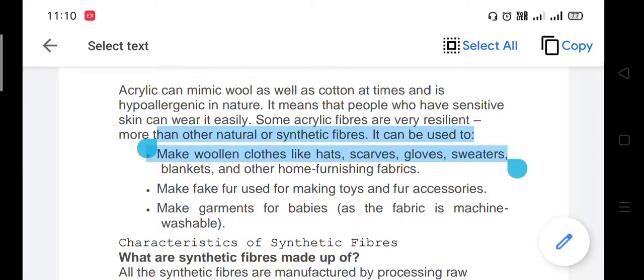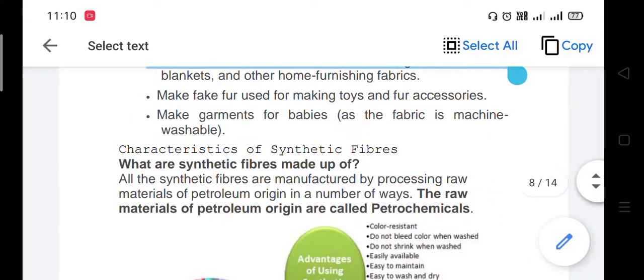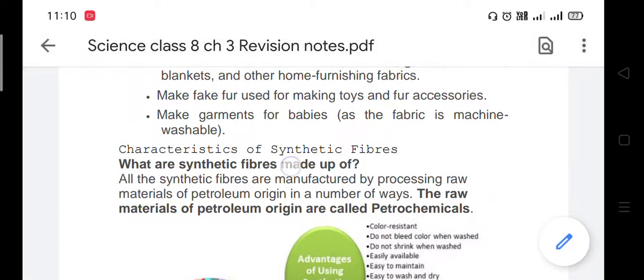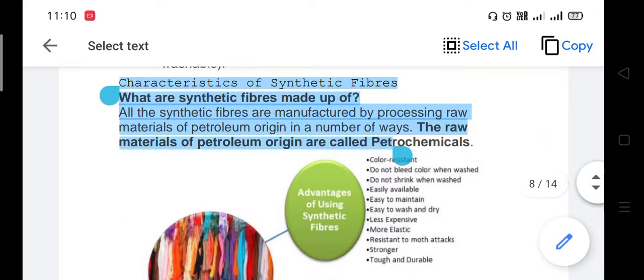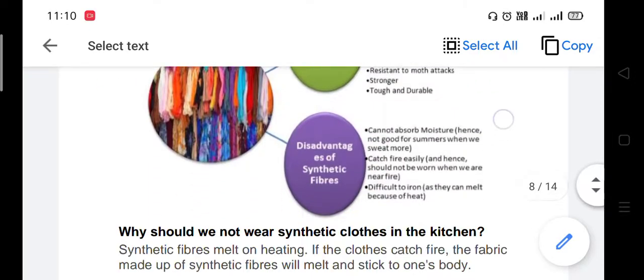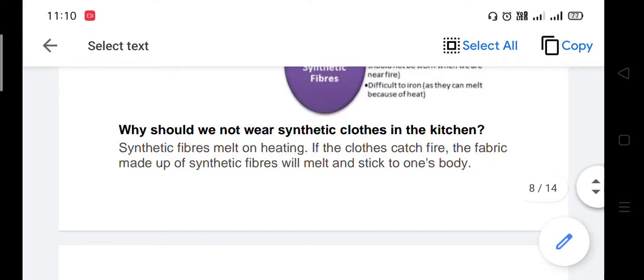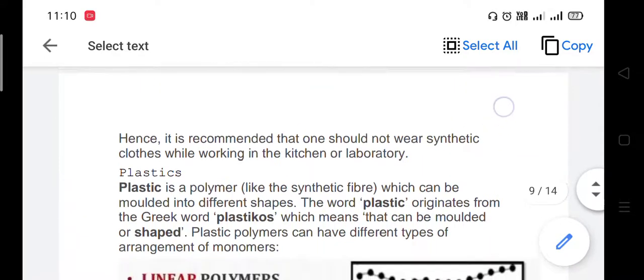Okay. Characteristics of synthetic fiber. This is important for you. Look here. What are synthetic fibers made of? All the fibers are manufactured by processing raw material of petroleum origin in a number of ways. The raw materials of petroleum origin are called petrochemicals. Okay, all of you see this. Why would we not wear synthetic cloth in the kitchen? You also see this here.